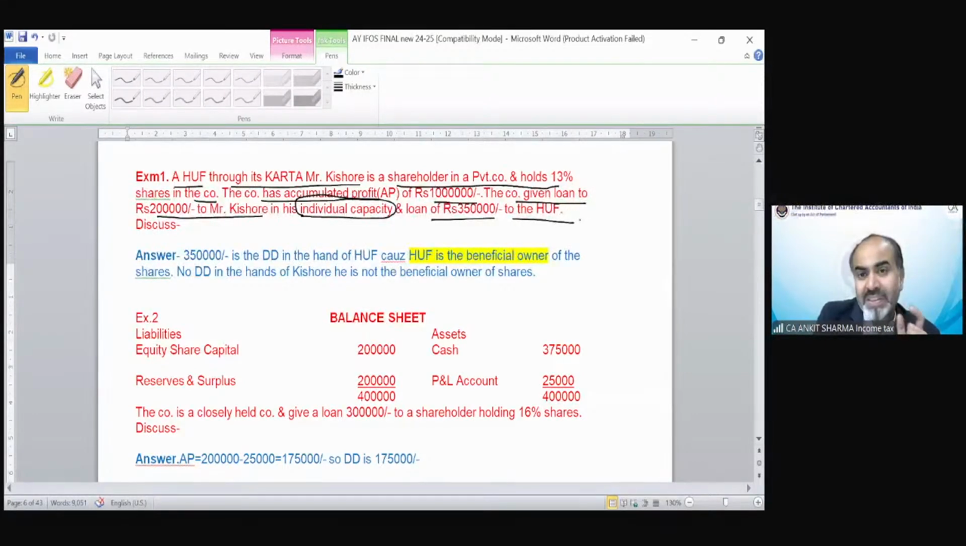So who is having the beneficial ownership in this company? HUF or Karta?